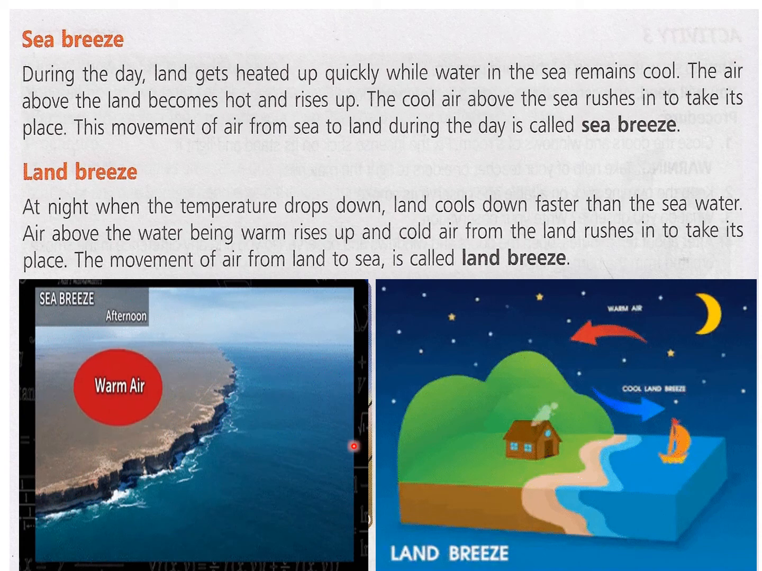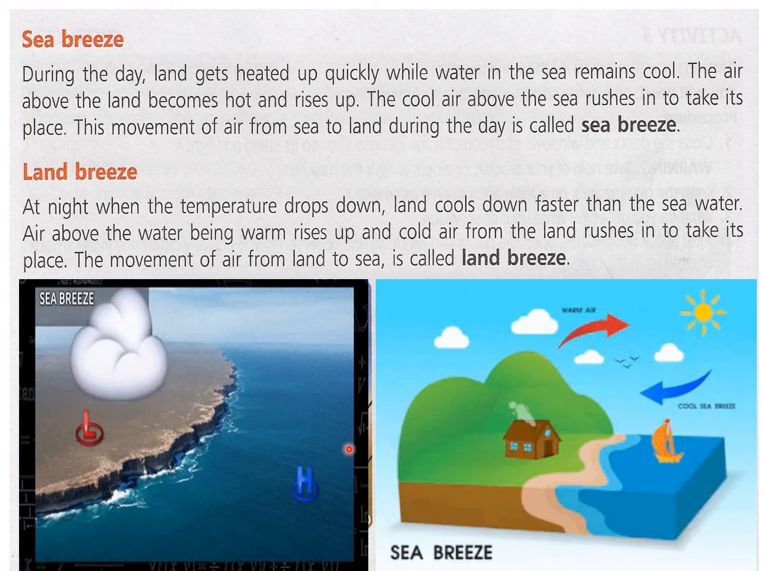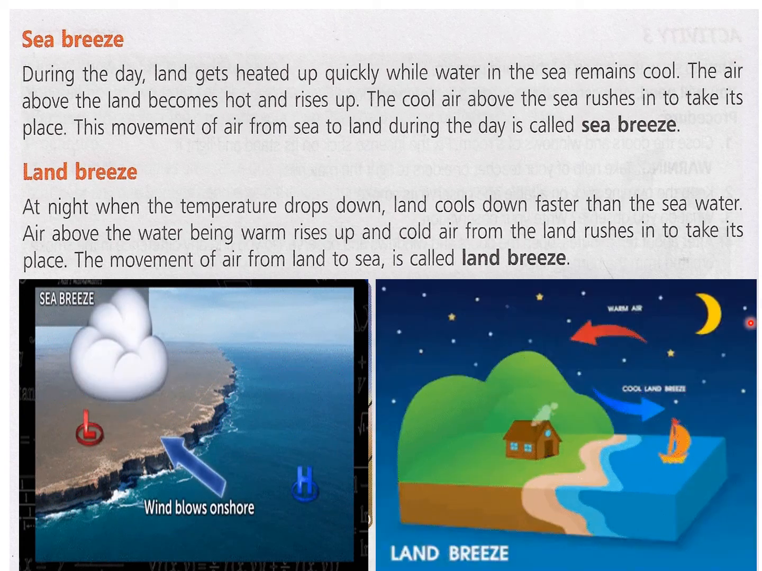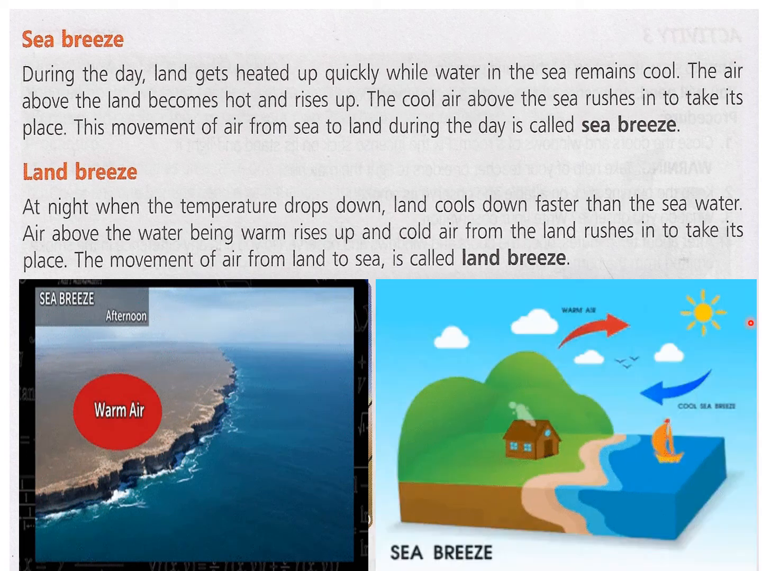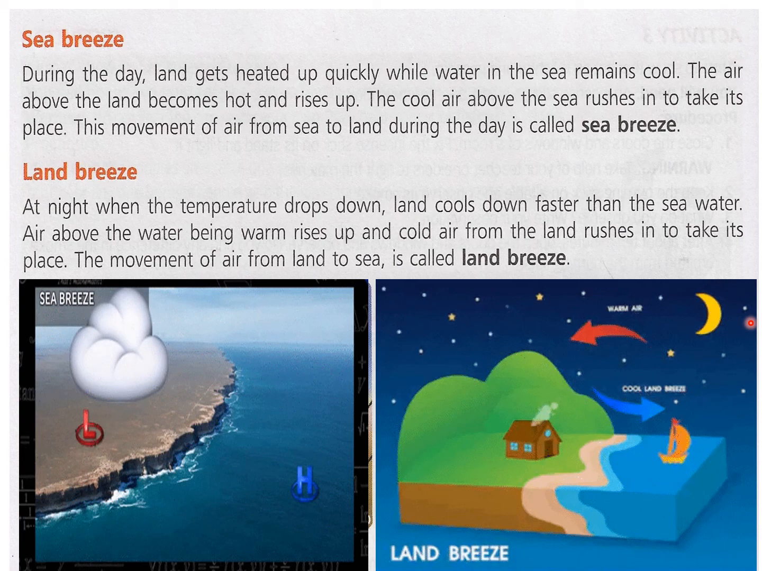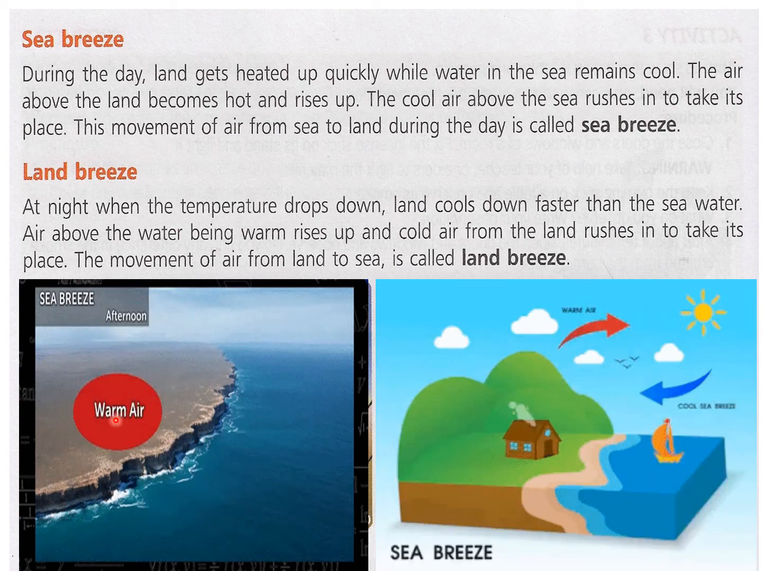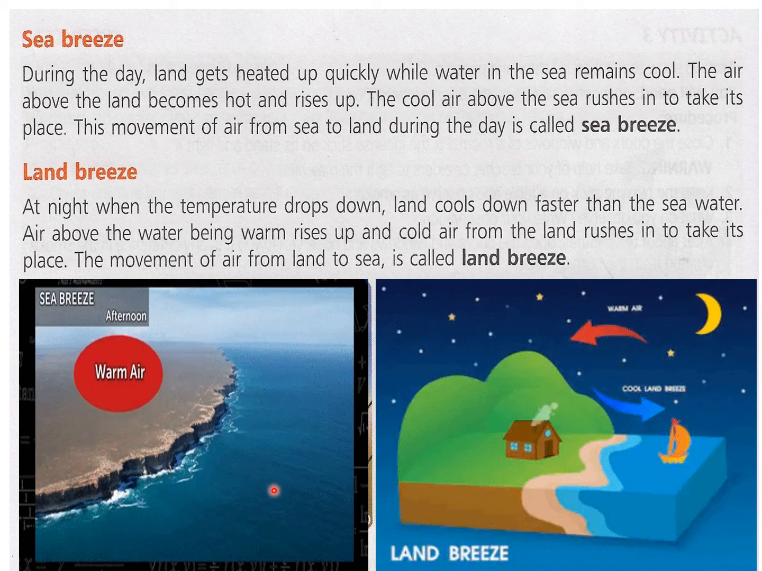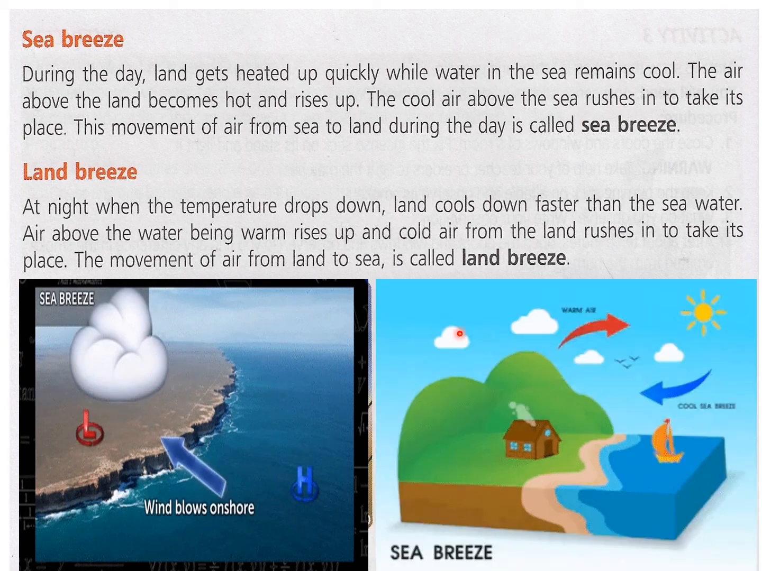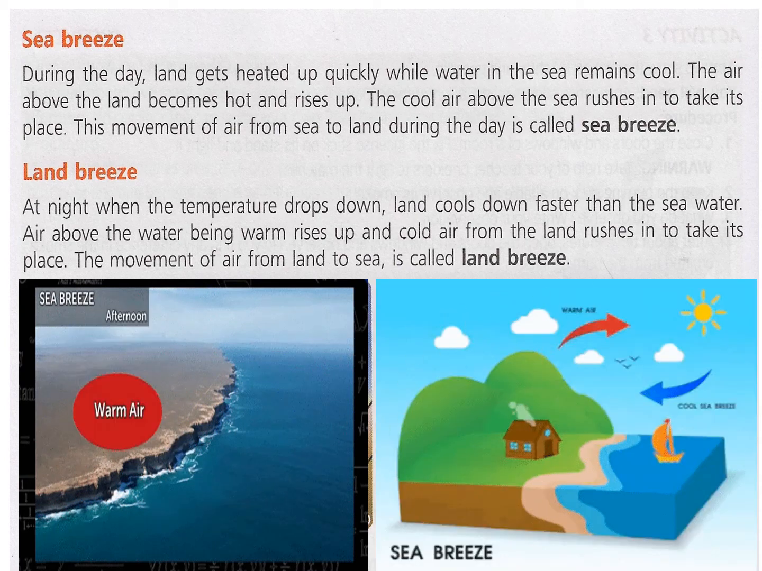I hope you have understood. You have to just remember, don't get confused. Just remember one thing, that when the air becomes hot, it rises up. And second point you have to remember, that land becomes hot faster as compared to the water. Then you will be able to explain land breeze and sea breeze.